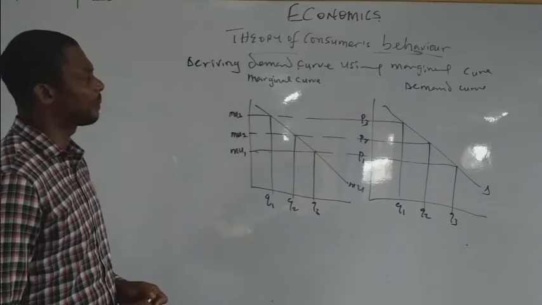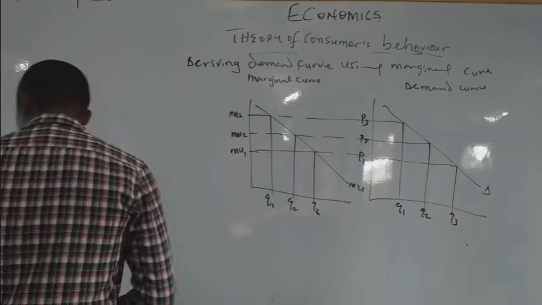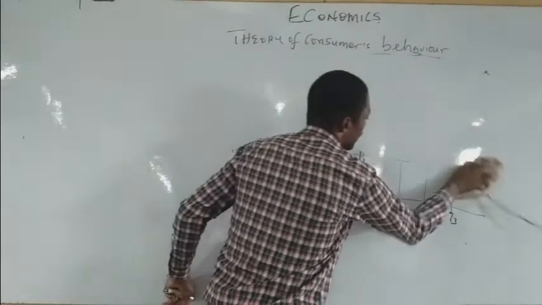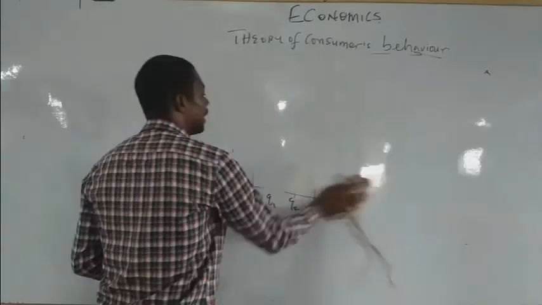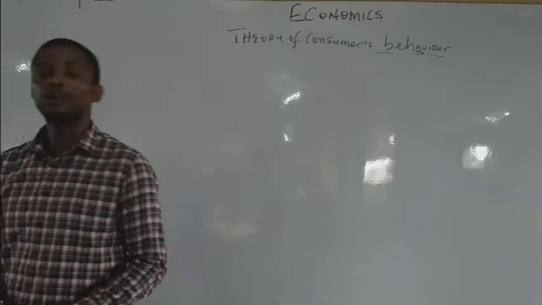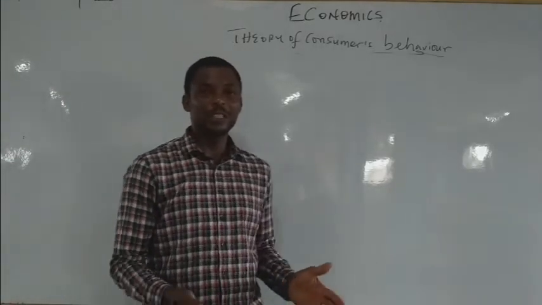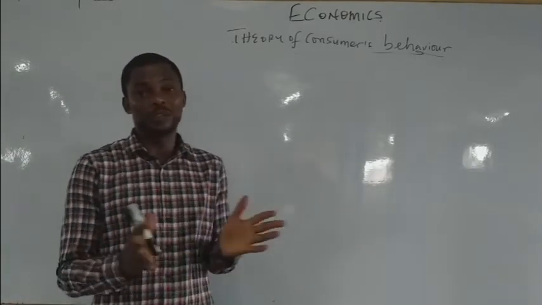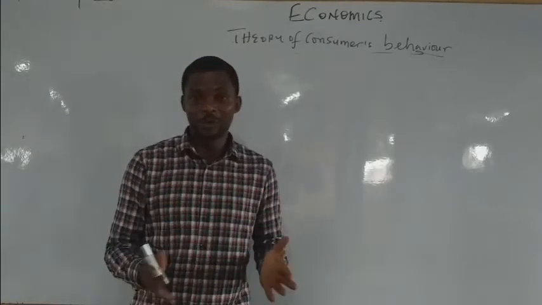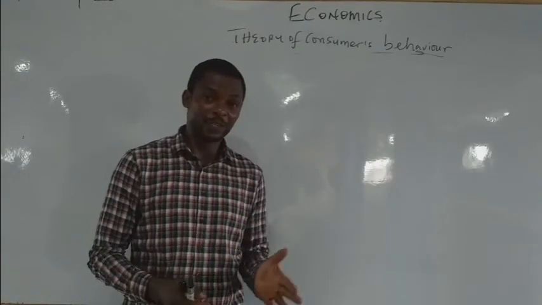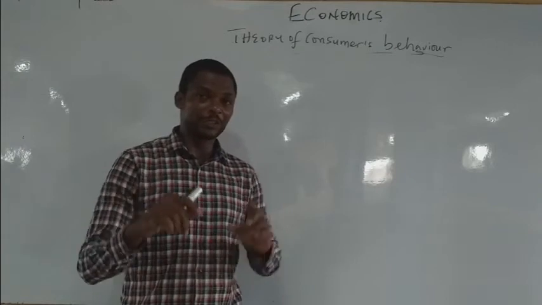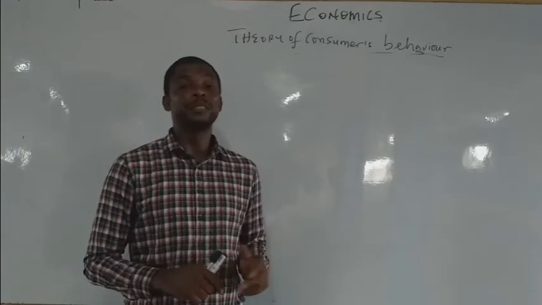Alright, now without wasting much time, there are certain other things that you need to know in this topic. Things like the law of diminishing marginal utility. The law of diminishing marginal utility states that as more of a commodity is consumed successively, total utility tends to increase until it peaks, after which there will be a decline.